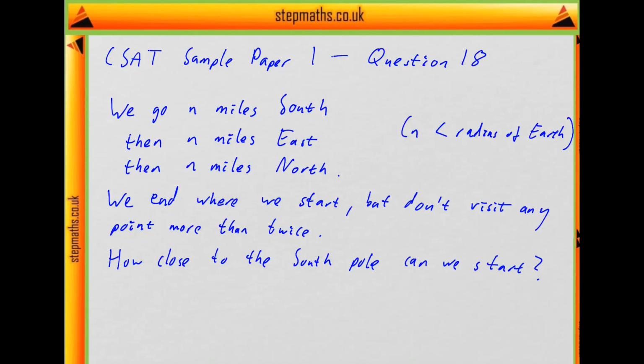This is question 18 from the first CSAT sample paper. In this question we're told we're standing on the Earth, we go n miles south, then n miles east, then n miles north, where n is some amount less than the radius of the Earth in miles. And we end up back where we started, but we haven't visited any point more than twice. So we're asked, how close to the South Pole can we start in order to do this?